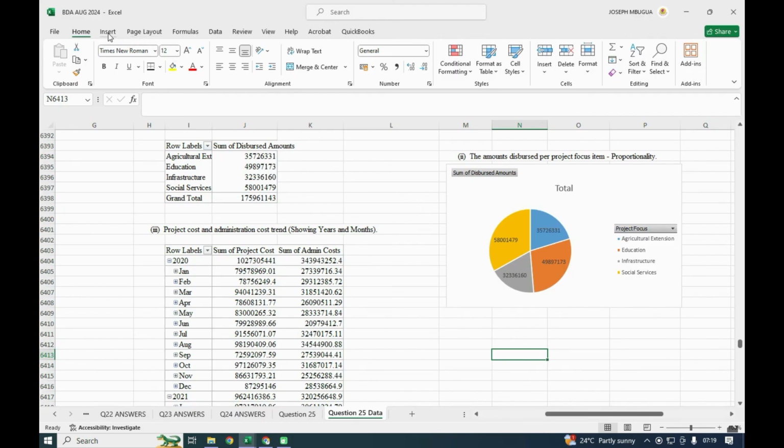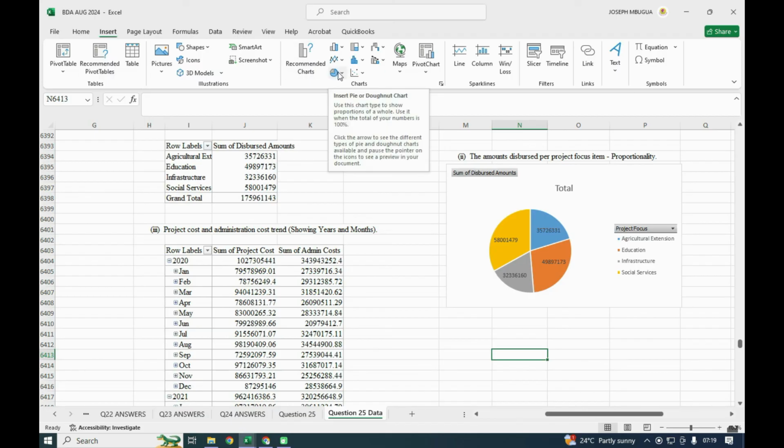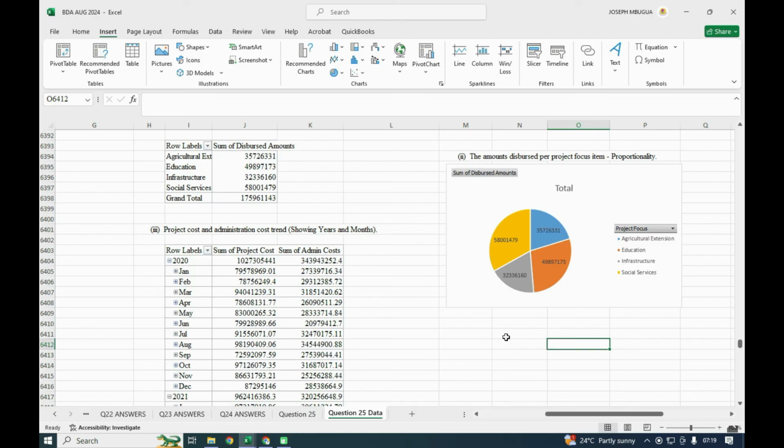Normally when you go to insert and you look at these, insert pie chart, use this chart to show the proportions overall. Use it when the totals of your numbers are 100. When they talk about proportionality, then here we want to use the pie chart.